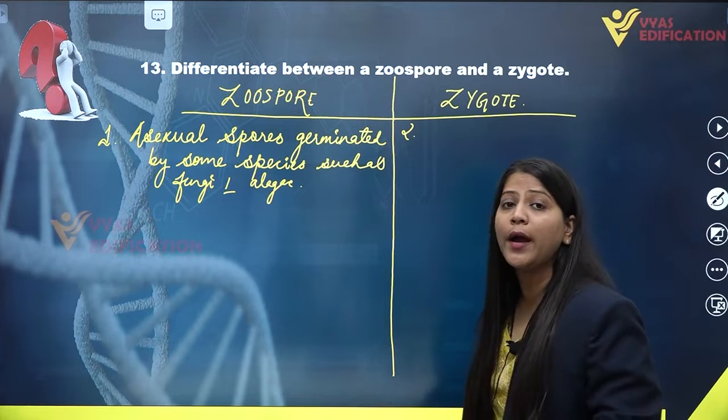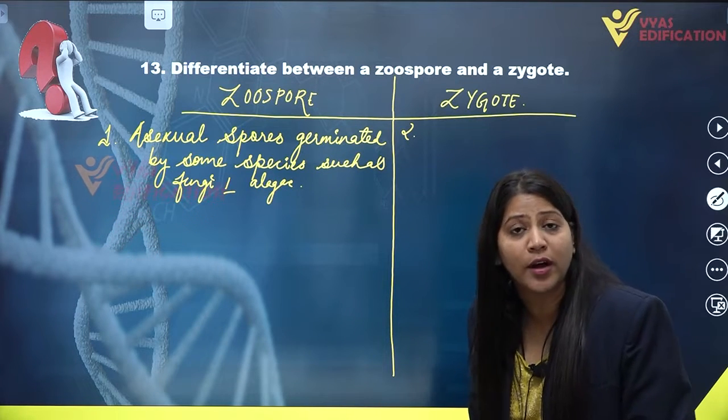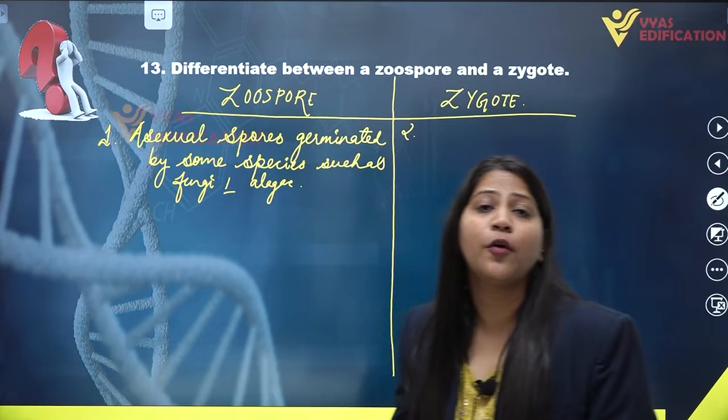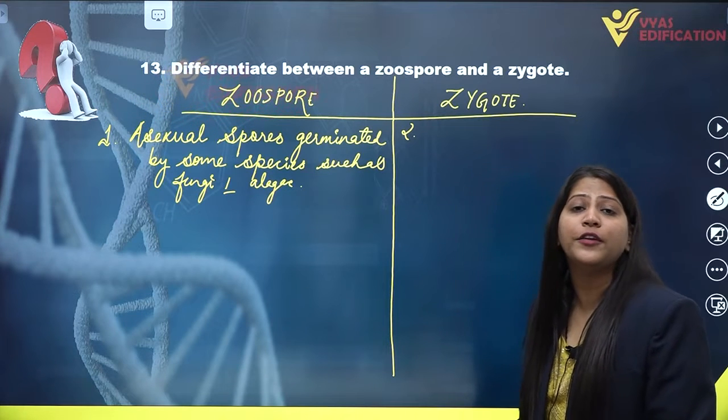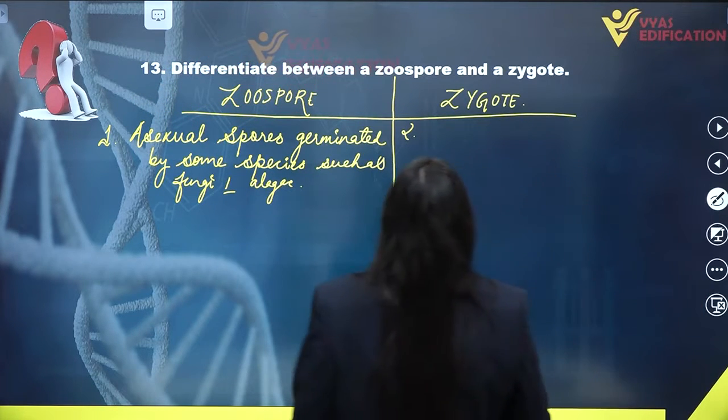If we talk about the zygote, what is a zygote? It is a diploid cell or diploid structure which is formed from the fusion of different types of gametes.